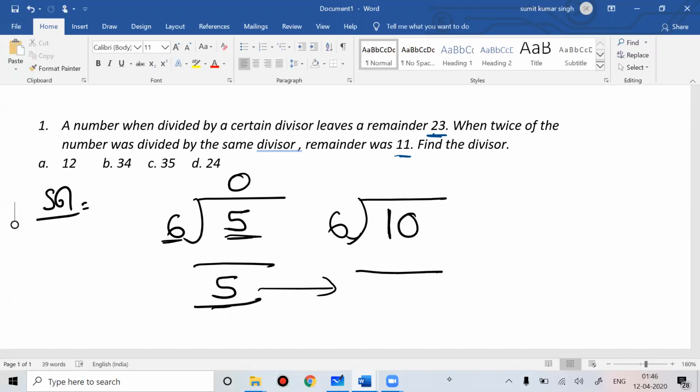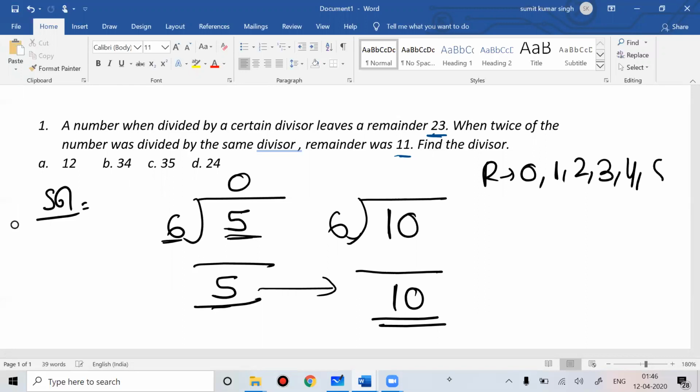Your remainder here was 5. You multiplied the dividend by 2, so the remainder will also be multiplied by 2, and your remainder will be 10. But everyone who knows basic maths knows that whenever you divide a number by 6, your remainder can be either 0, 1, 2, 3, 4 or 5.